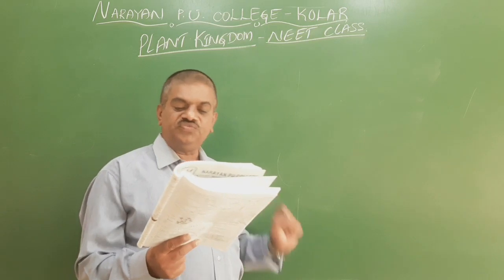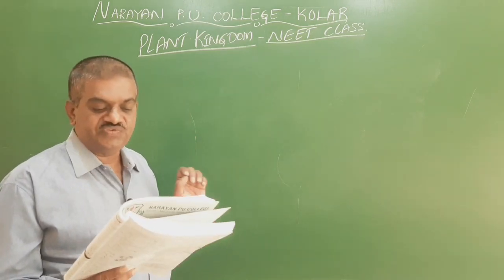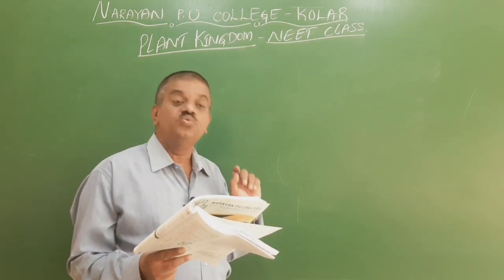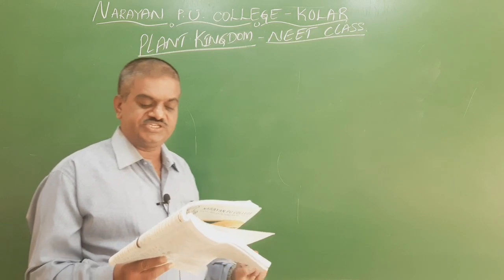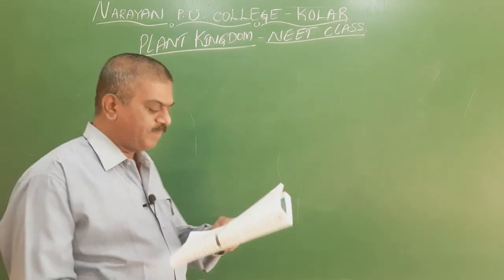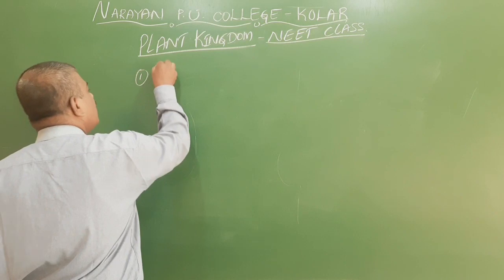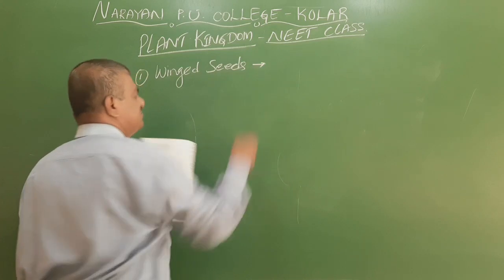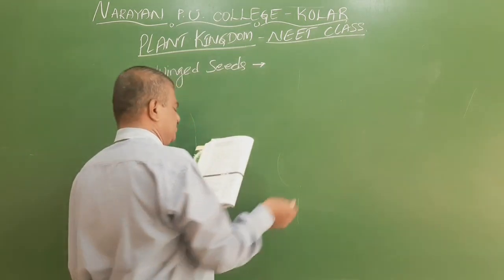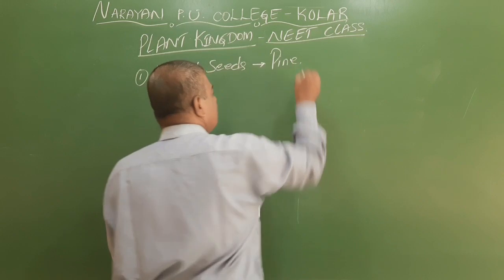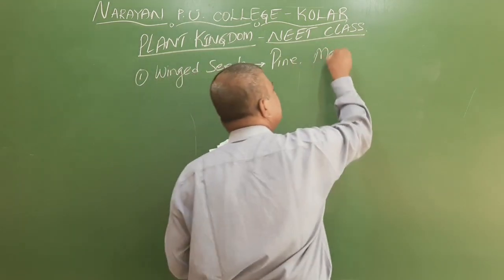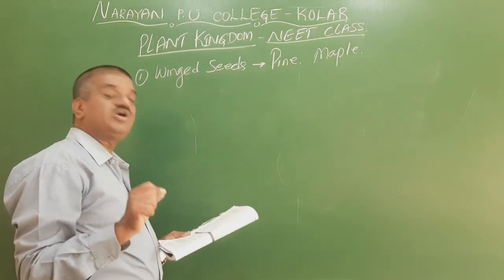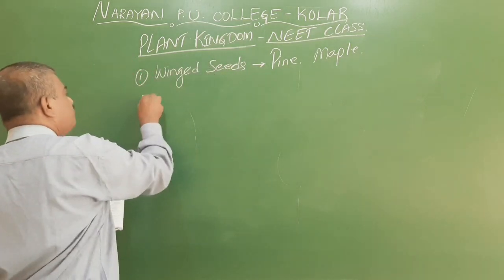40th question. Which of the following is a characteristic feature of gymnosperms? The first option is winged seeds. Winged seeds are present in the pine, and they are also present in the maple. So winged seeds are not unique to gymnosperms. We go for the second option.